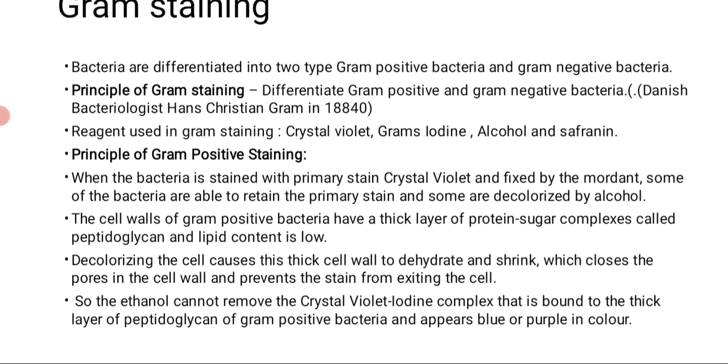See, Gram-positive bacteria appear purple in color and Gram-negative bacteria appear pink in color. So this is the principle of Gram-positive bacteria.